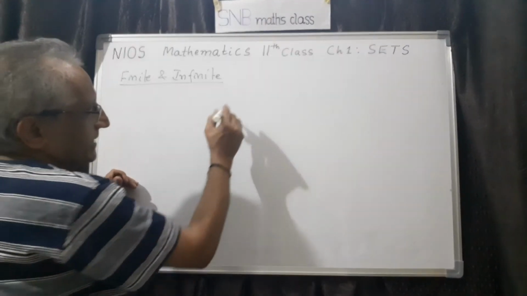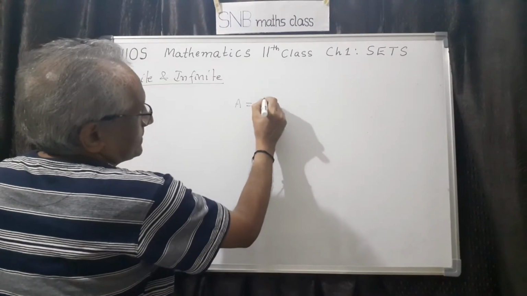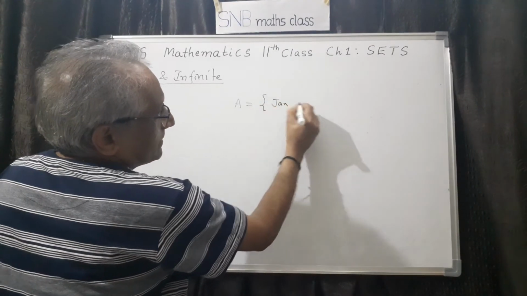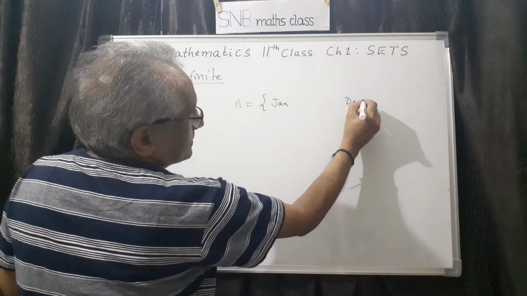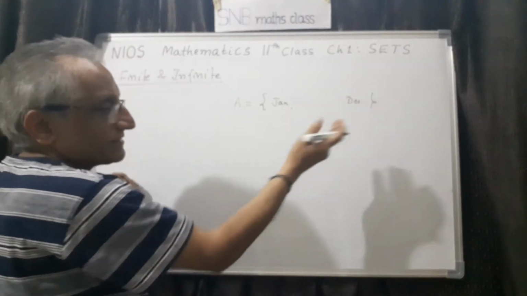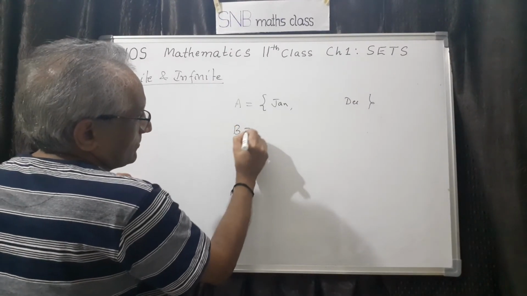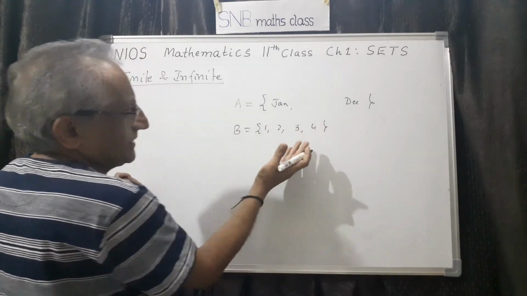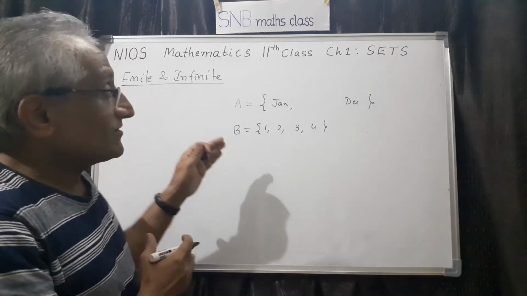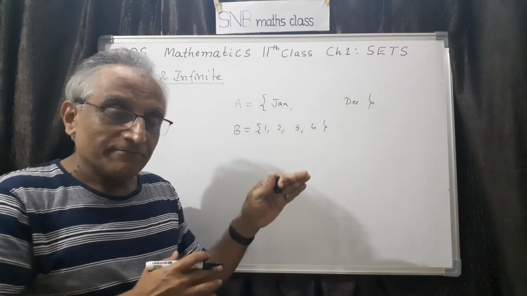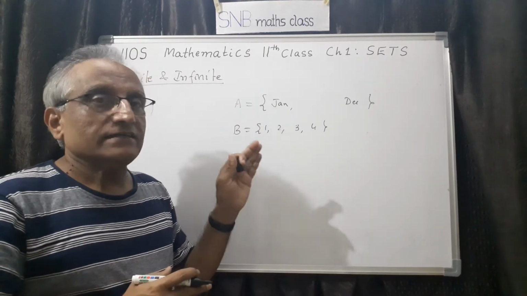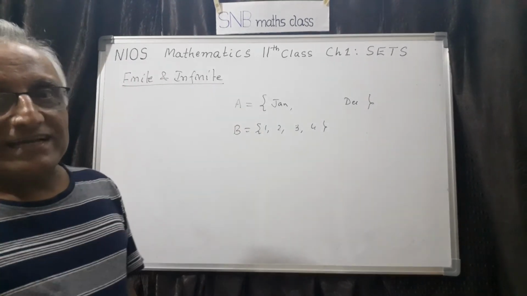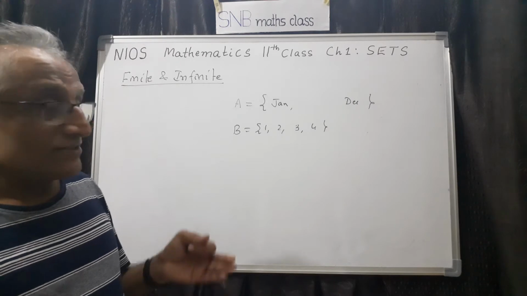For example, if you take A equal to the set of months in a year, it starts from January, etc. Then it ends with December. So finite number of elements. Suppose I take B equal to 1, 2, 3, 4. Finite. So this type of sets are called finite sets, meaning if the set contains a finite number of elements, it is finite. What do you mean by infinite set? Actually, we have seen a lot of infinite sets in school also.